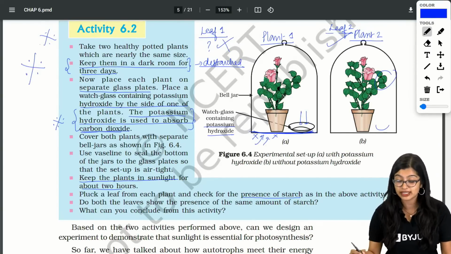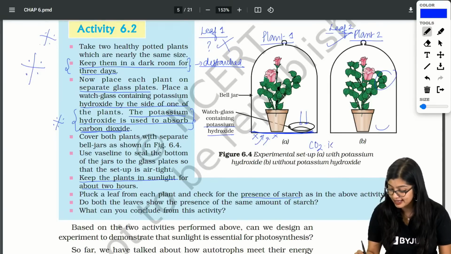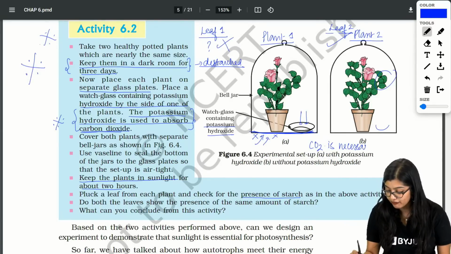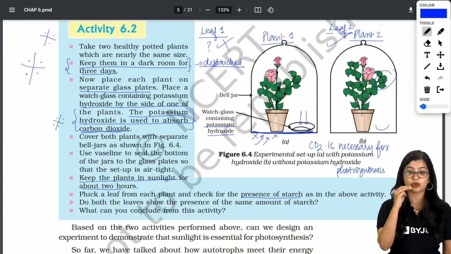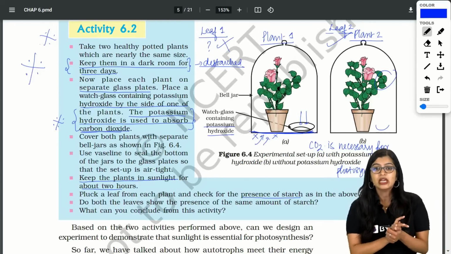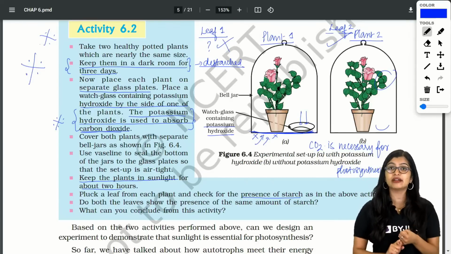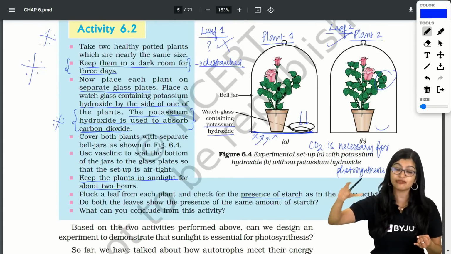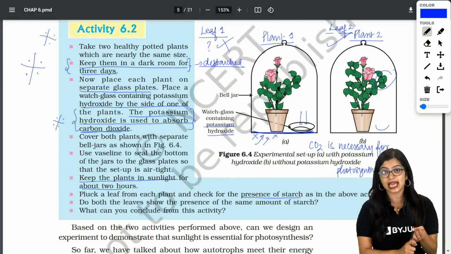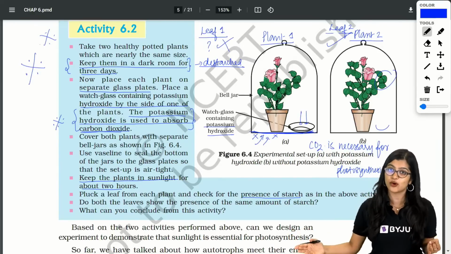Exactly. The inference is that carbon dioxide is necessary for photosynthesis. Now one thing, let me tell you with activity based questions, and I want all of you to hear me out. The purpose of 6.1 is to tell us that chlorophyll, or the regions of the leaf which have chlorophyll, is essential for photosynthesis.